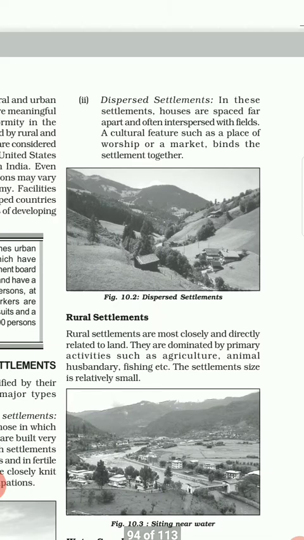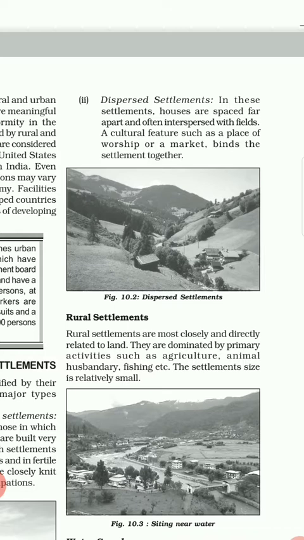Second one is the dispersed settlement. In these settlements, houses are spaced far apart and often within the field a cultural feature such as a place of worship or a market binds the settlement area.